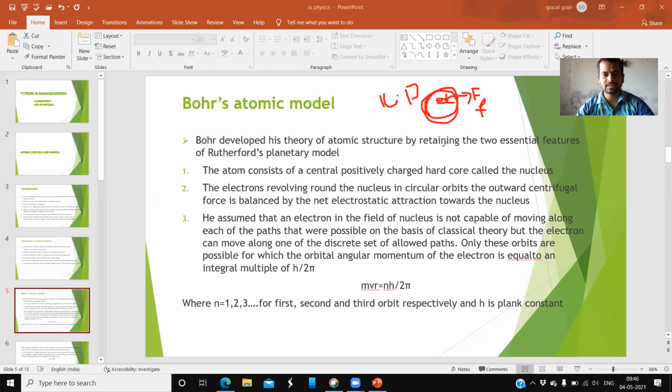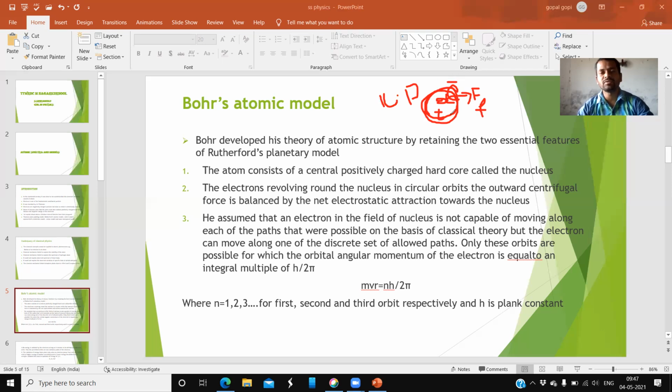Why is it electrostatic attraction? Because at the center, the nucleus is present, and the nucleus charge is positive. And around the nucleus, the electron is revolving, and the electron charge is negative. So this negative and positive start attracting. And this attraction is balanced by repulsion. How much it is attracting, the same magnitude of force acts away from the center.